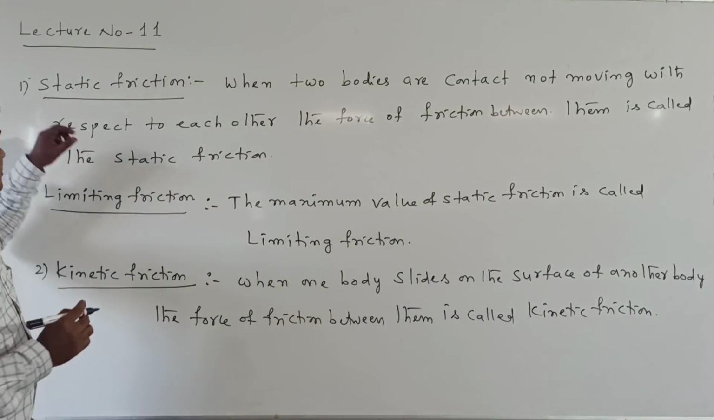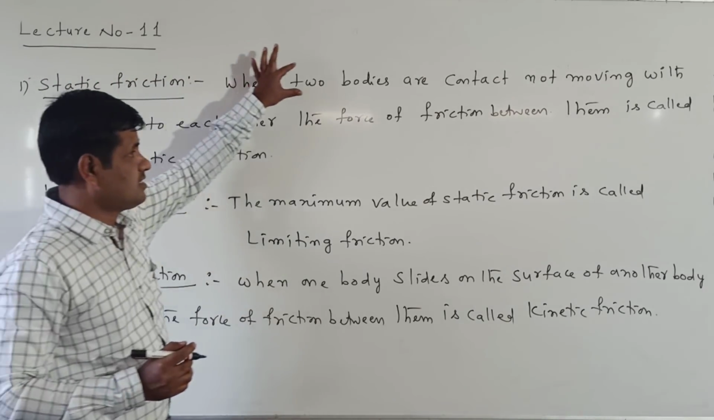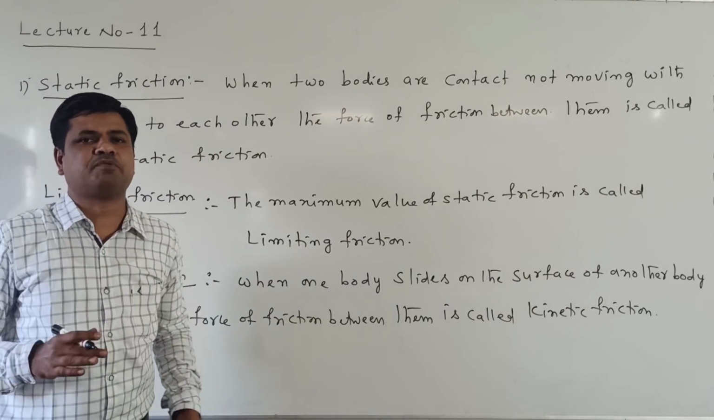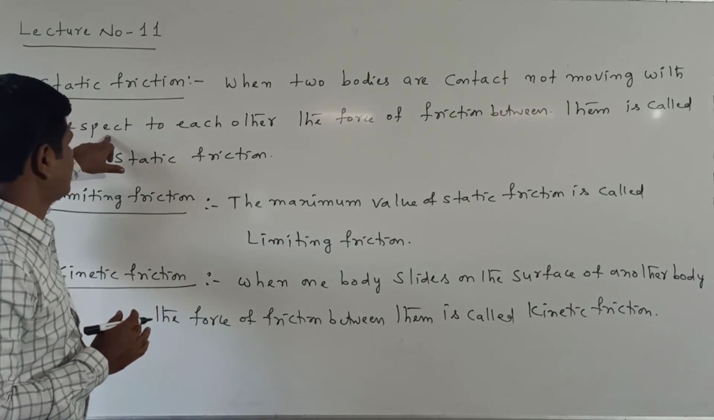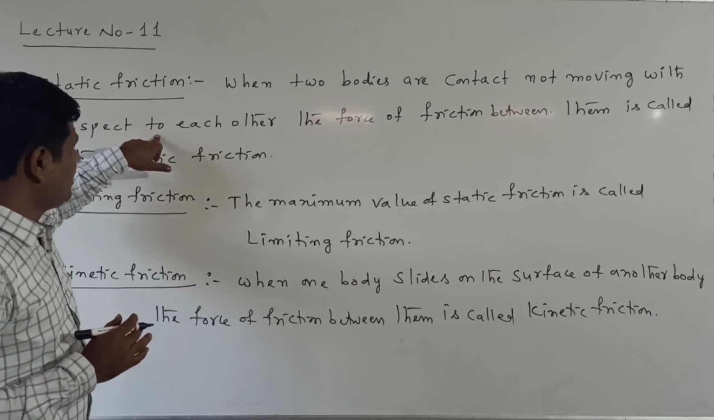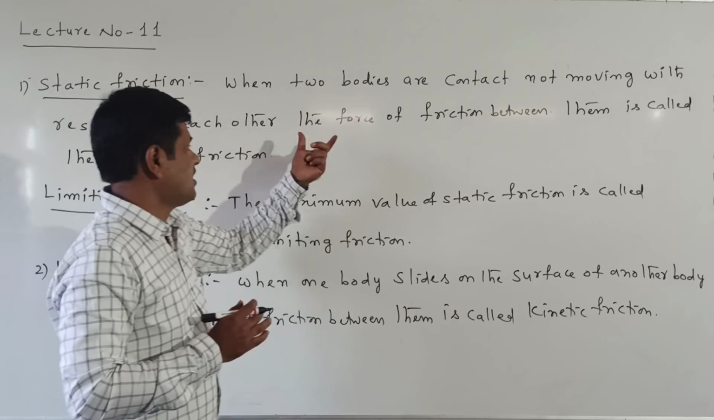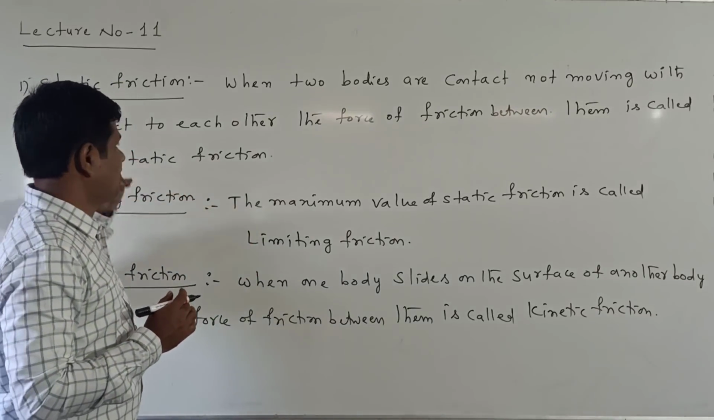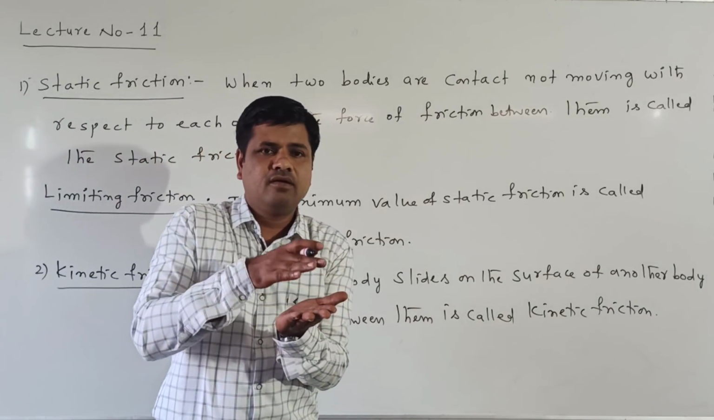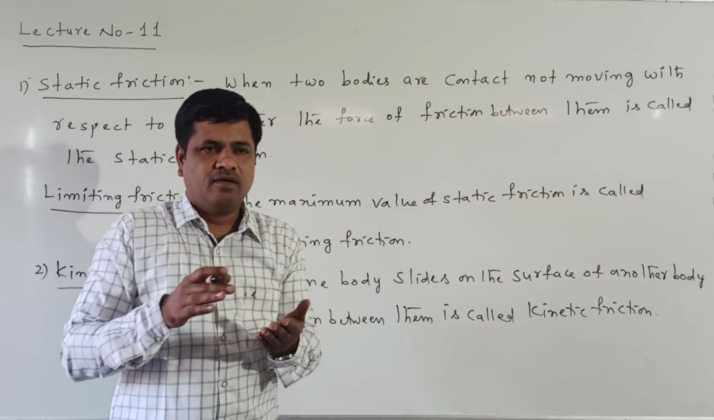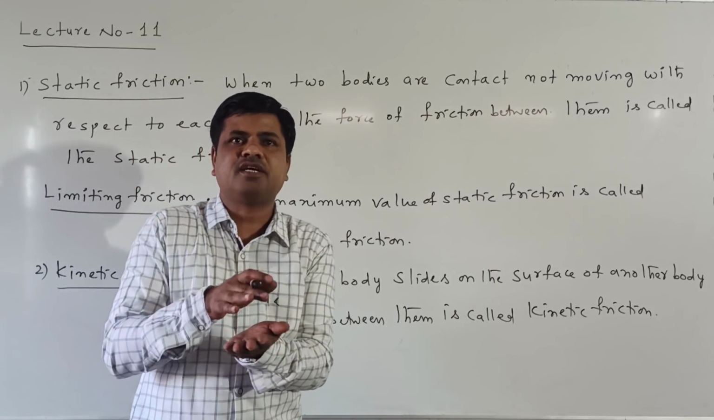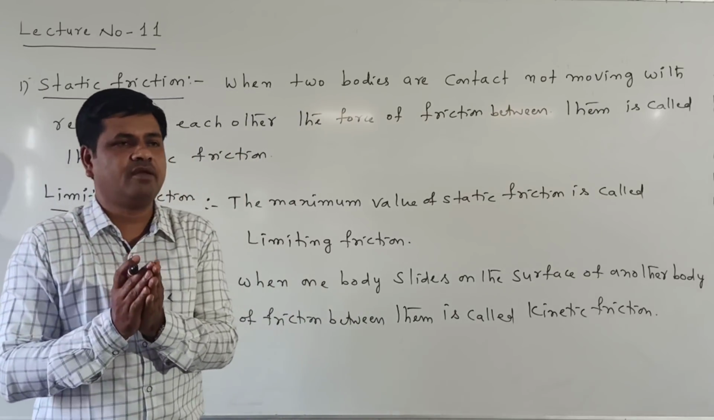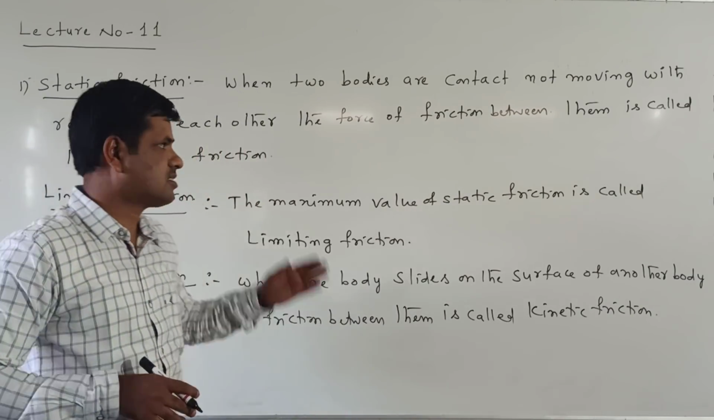First, listen here. Static friction means that when two bodies are in contact and not moving with respect to each other, both are at rest. In this case, the force of friction between them is called static friction. Suppose we place a block on the table. The block cannot be moved; it is at rest. The frictional force between the block and the table is called static friction.